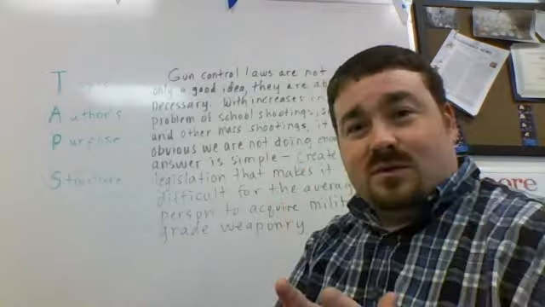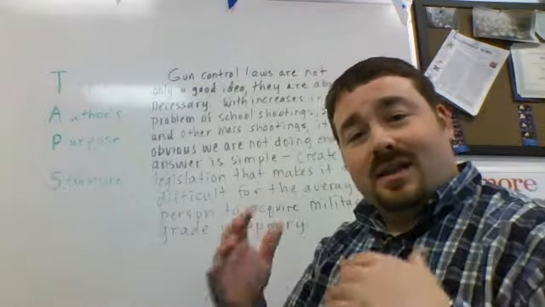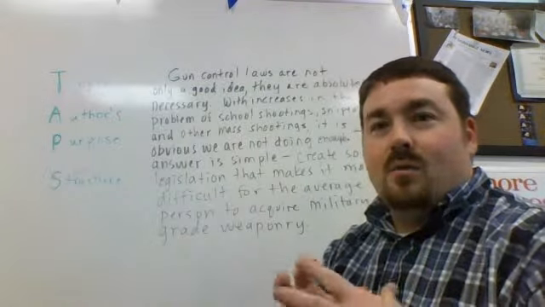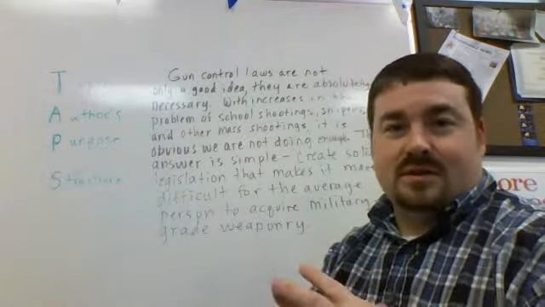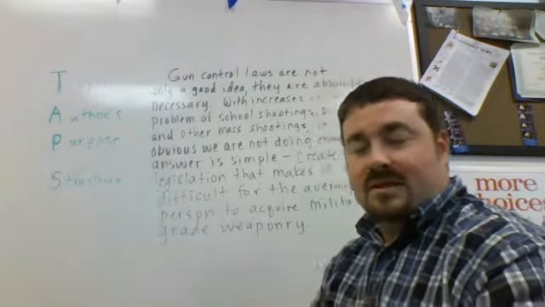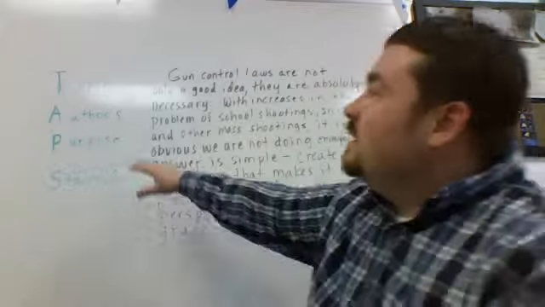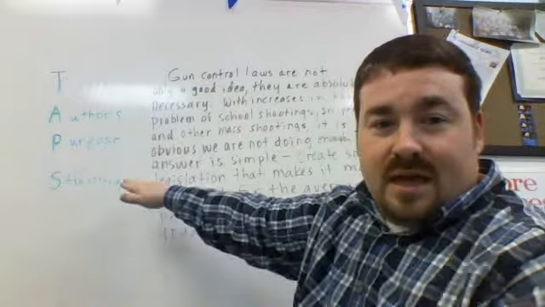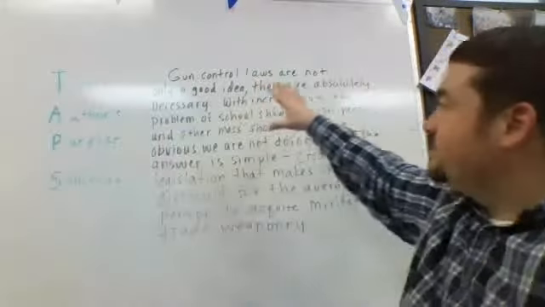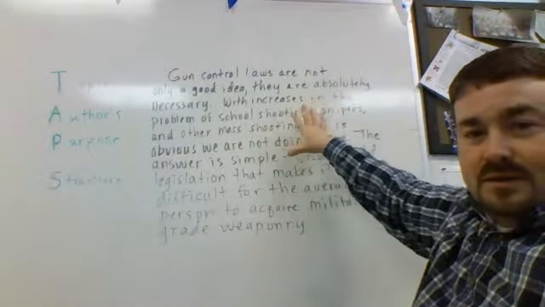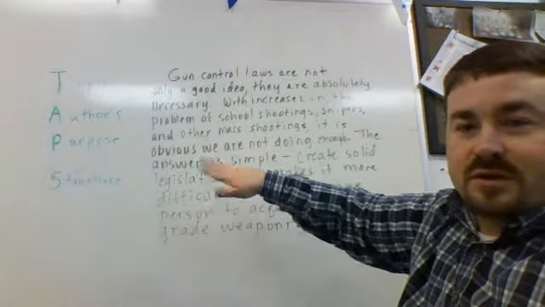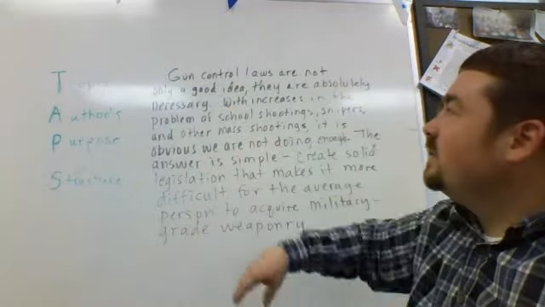The implicit main idea is where we have to read between the lines and determine whether or not we can come up with our main idea when it's not the first, last, or a sentence in the paragraph. So TAPS, remember, stands for topic, author's purpose, and structure. So we're going to attempt to read this, look at what the topic is, what the author's purpose is, what the structure is, and see if we can come up with a main idea.